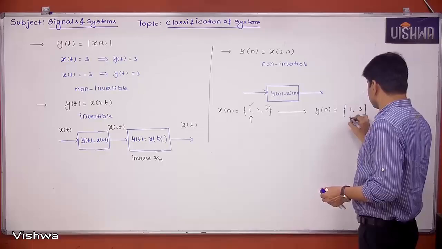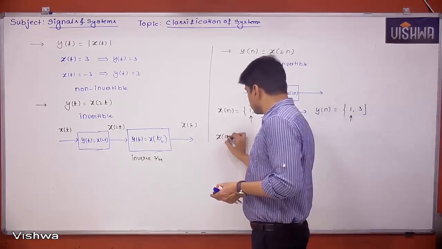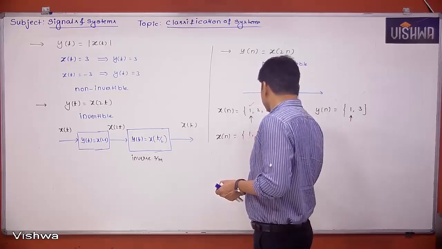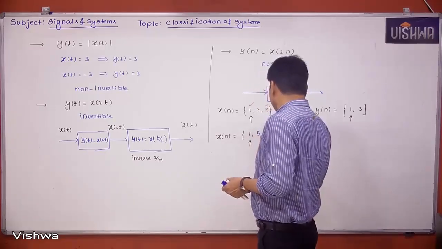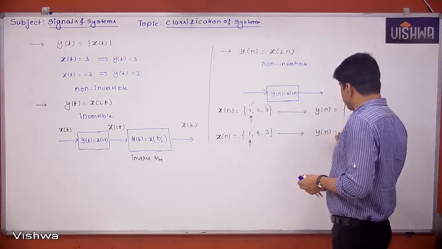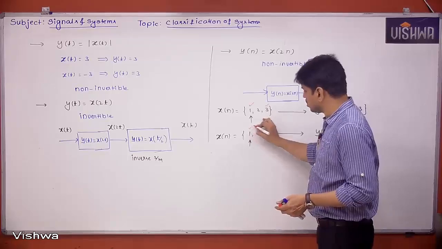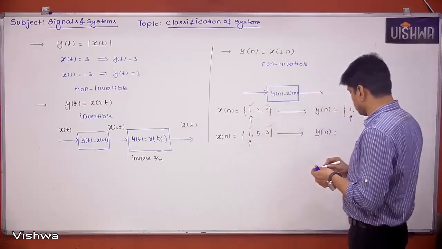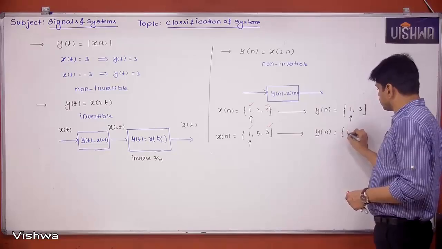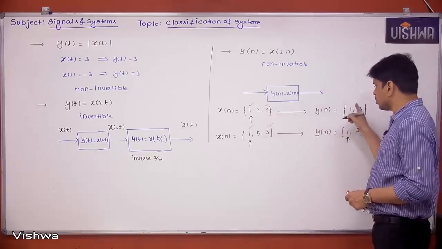Now, if the input is x of n equal to 1, 5, 3, what is the corresponding output? Here also we keep the 0th position as it is and pick every second sample. That is also going to give you 1, 3. That means different inputs are producing the same output.